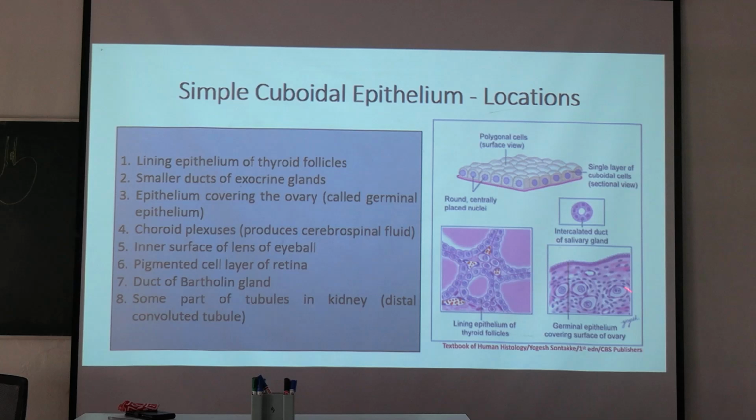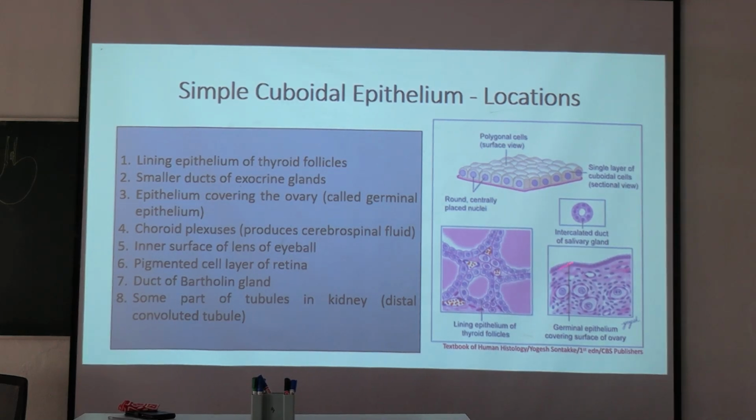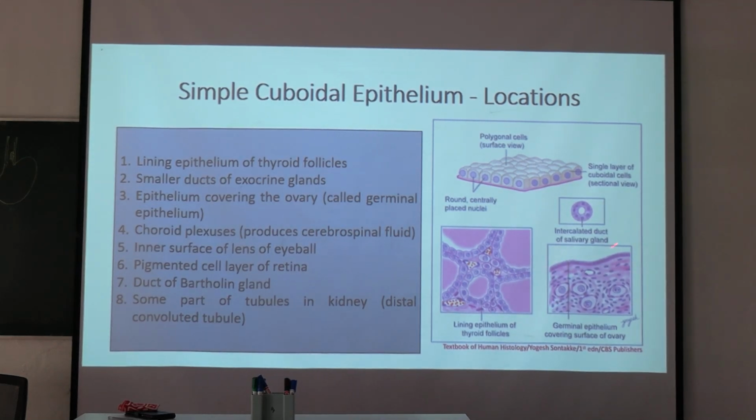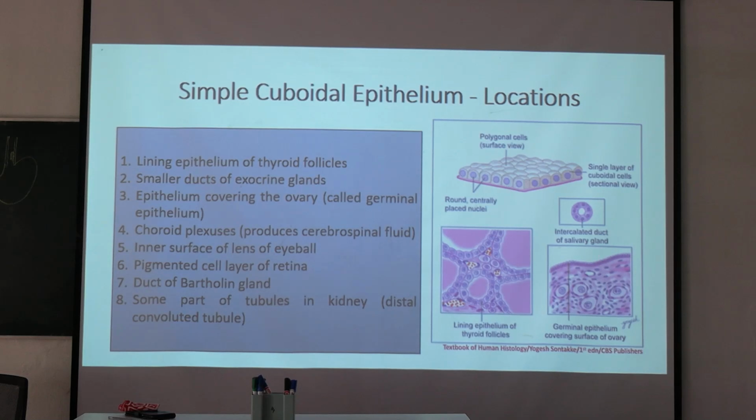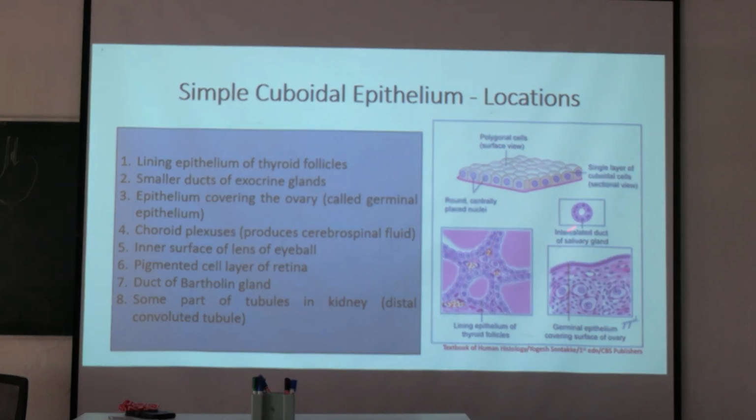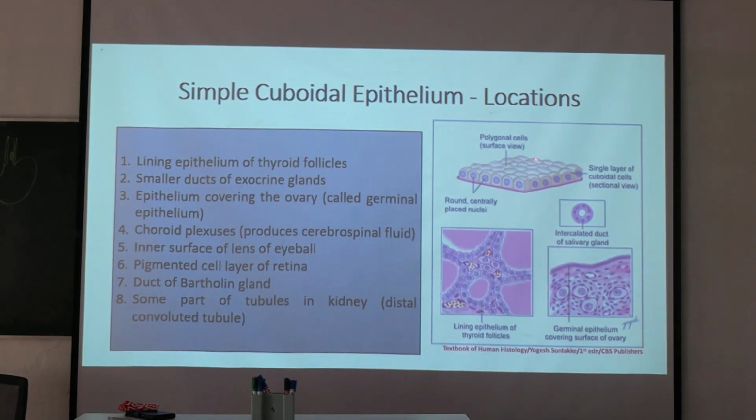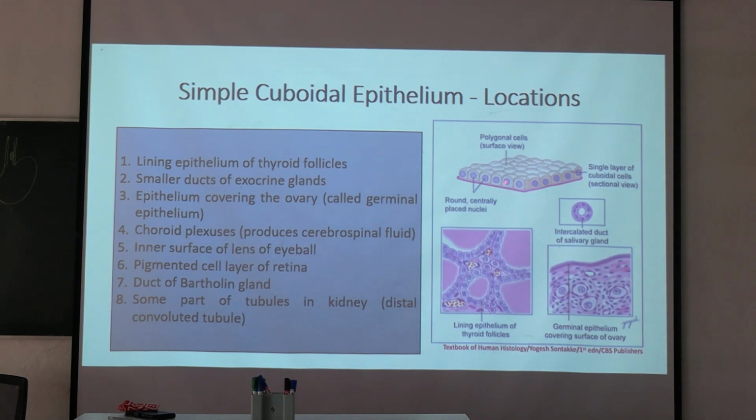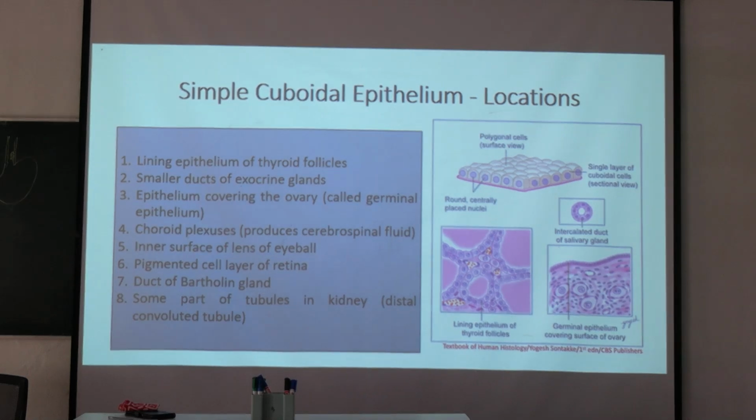Another, this is the covering of the ovary, the germinal epithelium, which is also an example of cuboidal epithelium. This is the intercalated duct of a salivary gland, also lined by cuboidal epithelium. In this sectional view, the cells have equal height and width and centrally placed rounded nuclei. On surface view, the cells look polygonal.